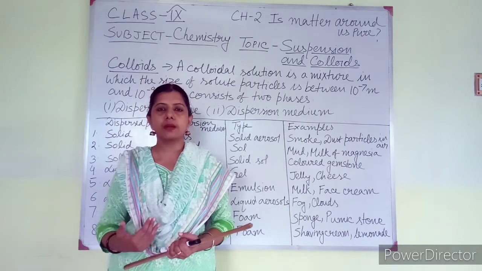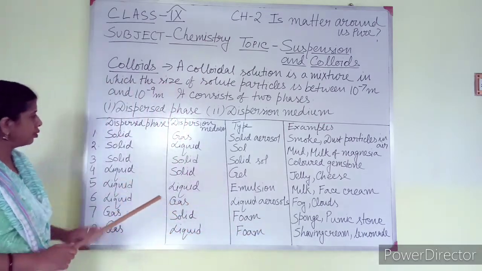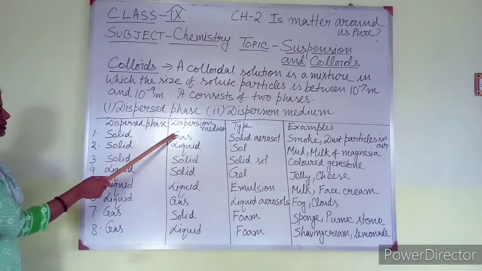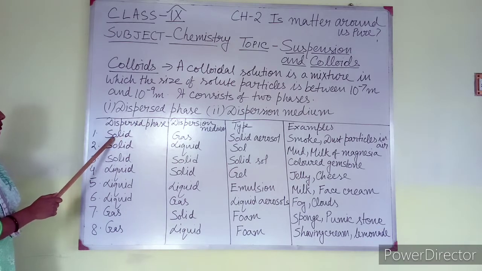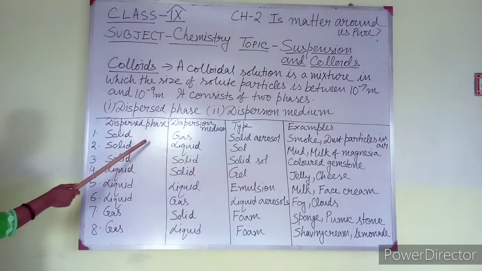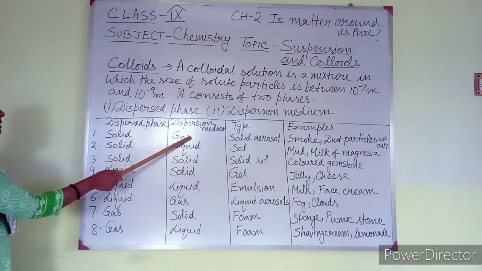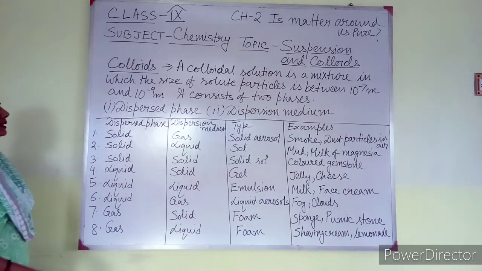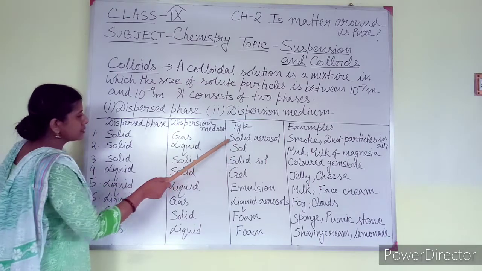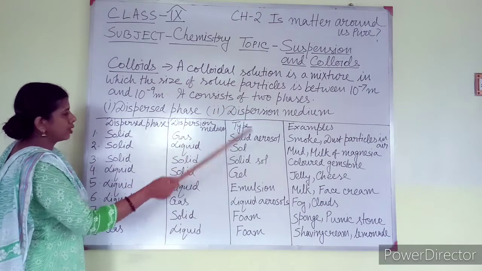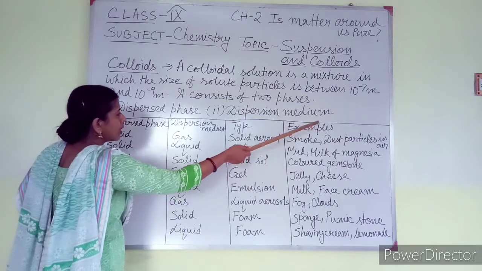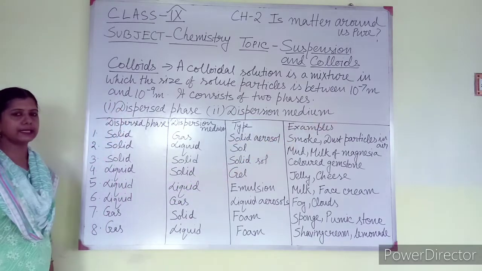First, dispersed phase is solid, dispersion medium is gas. That means in gas, solid particles are present. That type of colloid is known as solid aerosol. Example is smoke or dust particles present in the air.